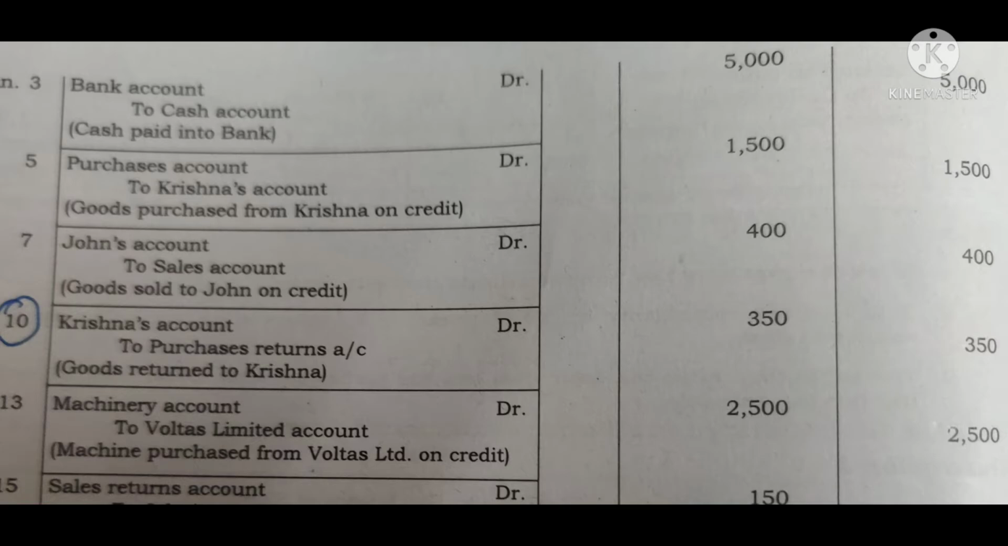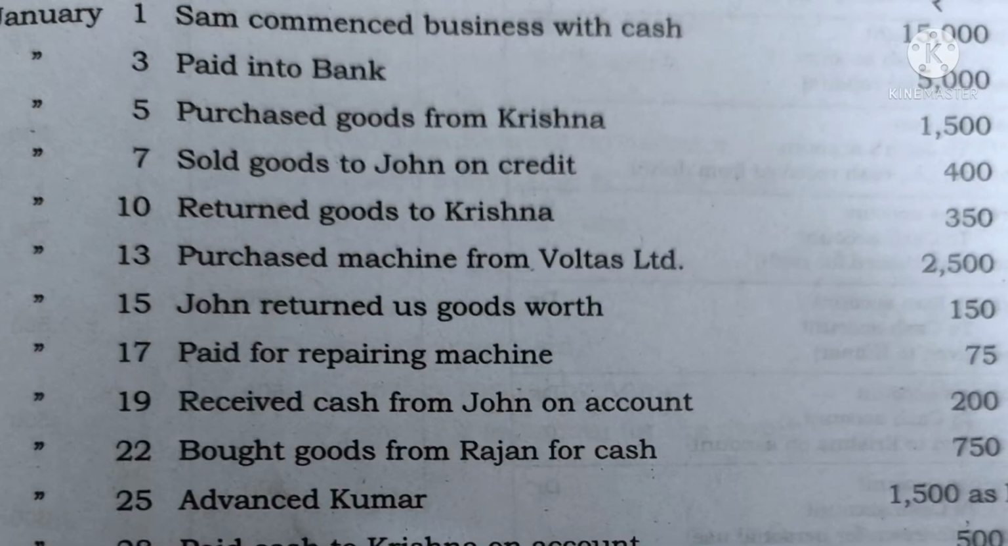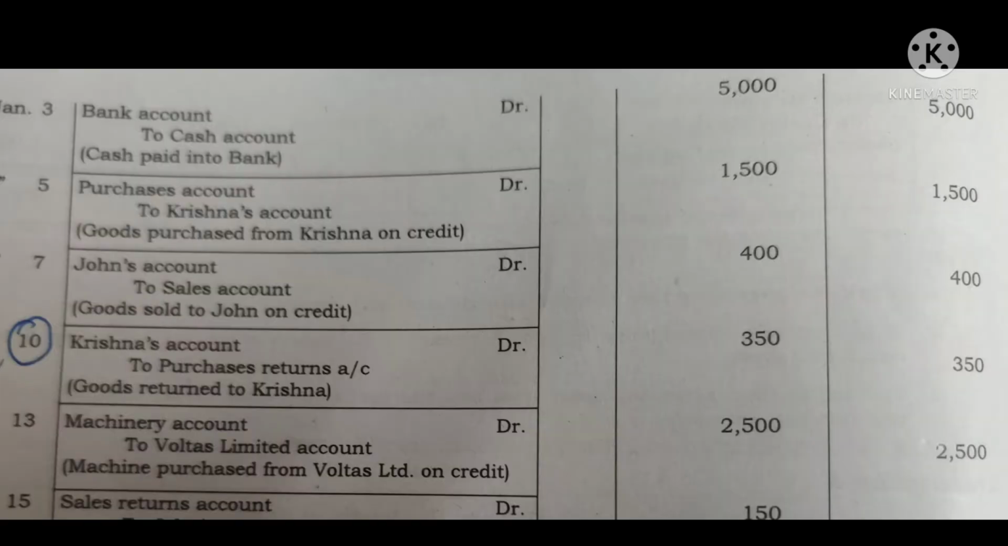Next will be goods sold to John on credit. So what is coming in? Nothing is coming. Cash is not coming at the moment. So we will debit John's account with the amount 400 and we will credit sales account with the amount 400. Narration will be goods sold to John on credit.